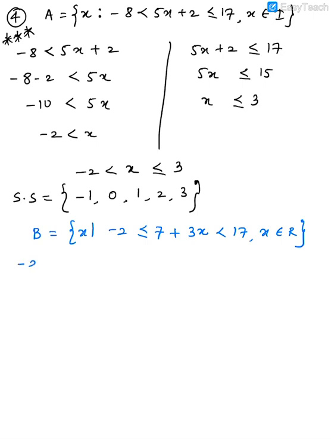So once again, minus 2 less than or equal to 7 plus 3x. 7 plus 3x is less than 17.